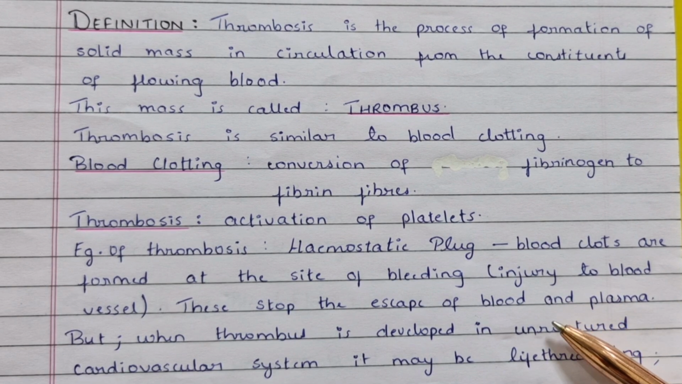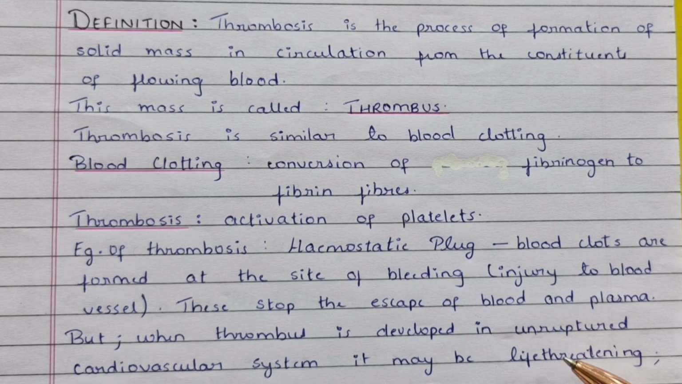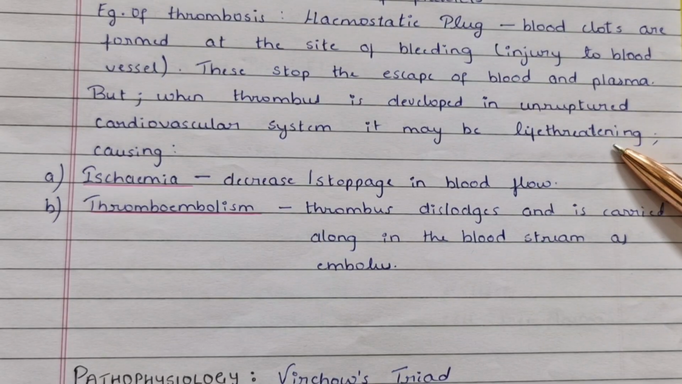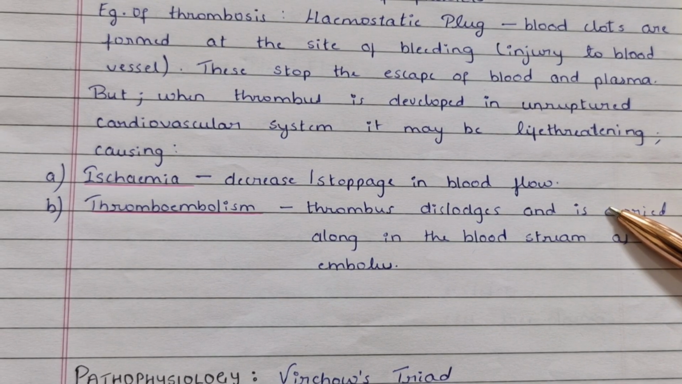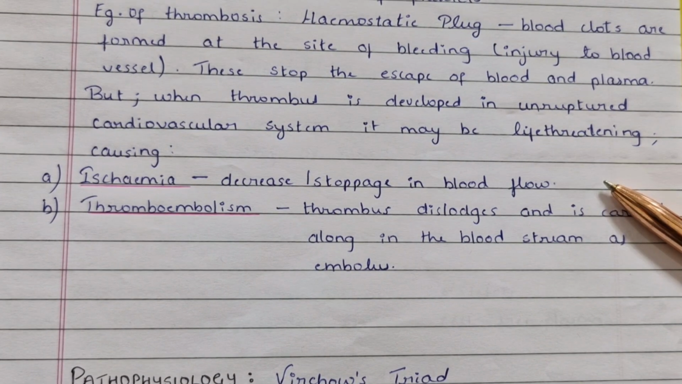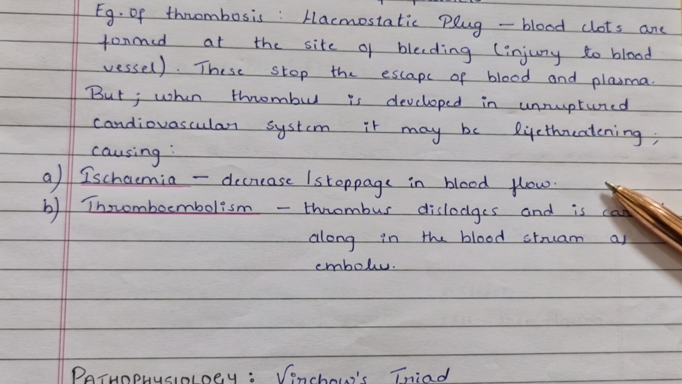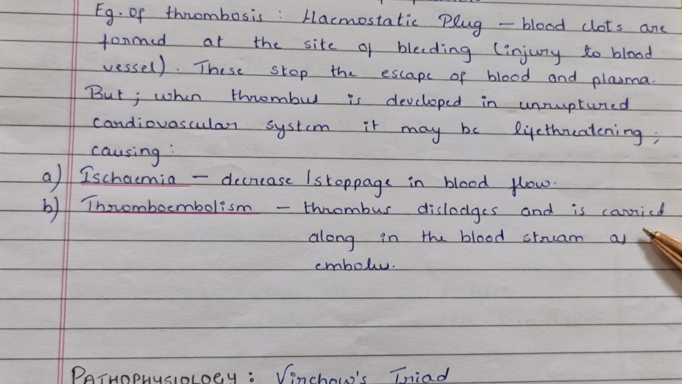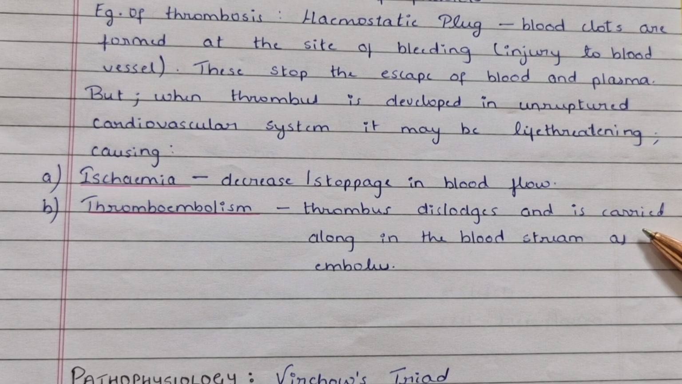These stop the escape of blood and plasma, but when the thrombus is developed in unruptured cardiovascular system, it may be life-threatening, causing ischemia and thromboembolism. Ischemia is where there is decrease or stoppage in blood flow. Thromboembolism is where the thrombus dislodges and is carried along in the bloodstream as an embolus.